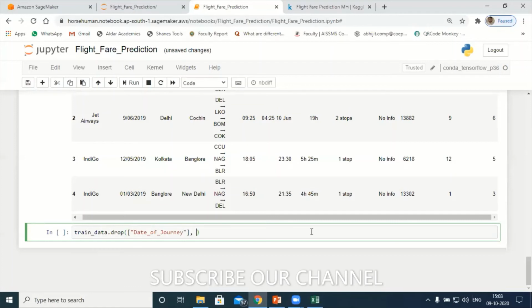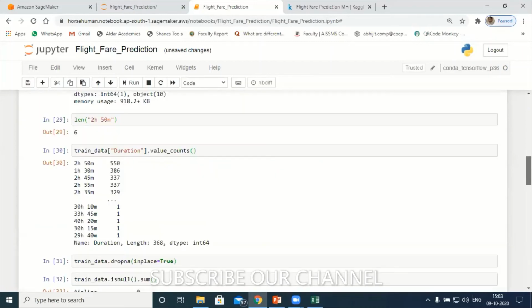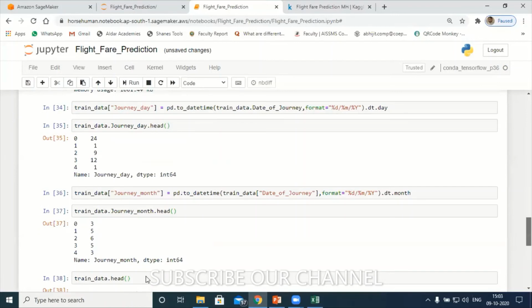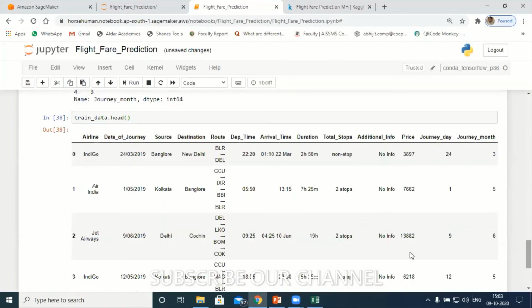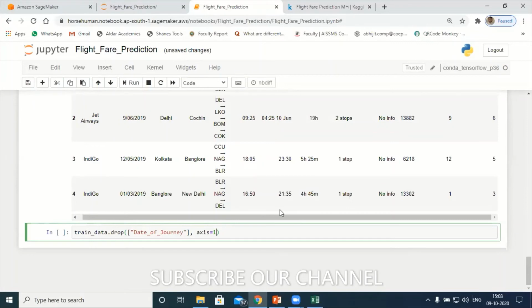If you give axis equal to 1, it is going to drop the entire column, so the entire date of journey column will be dropped here. Next, say inplace=True. This is the format of dropping a column in Python.